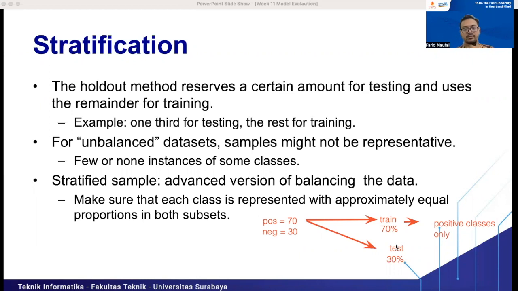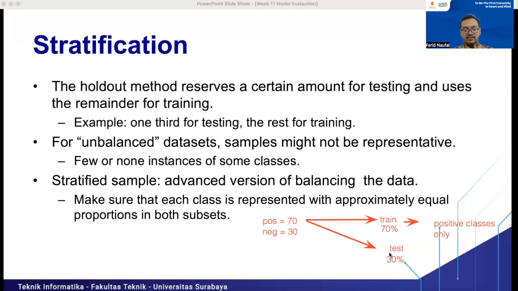It will be a problem because the model will only learn from the positive classes, and it will be tested for negative classes. It's like when you study machine learning, and for the midterm exam you study English, or another subject like computer organization.